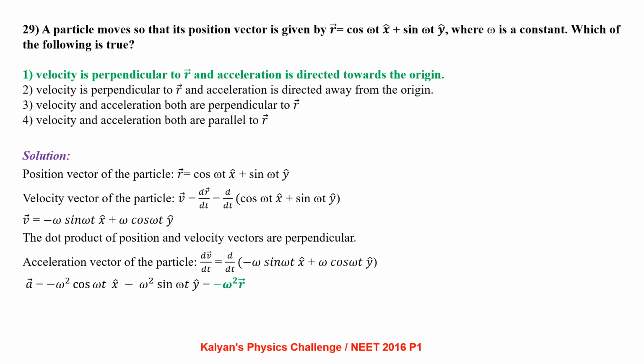Now coming to the acceleration vector of the particle. Acceleration is rate of change of velocity. So a bar equal to dv bar by dt. That comes out to be minus omega square cos omega t x cap minus omega square sin omega t y cap. That is minus omega square of r bar. So the correct option is velocity is perpendicular to r bar and acceleration is directed towards the origin, since it came out to be negative of r bar.